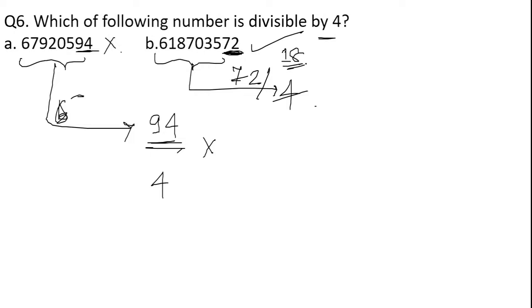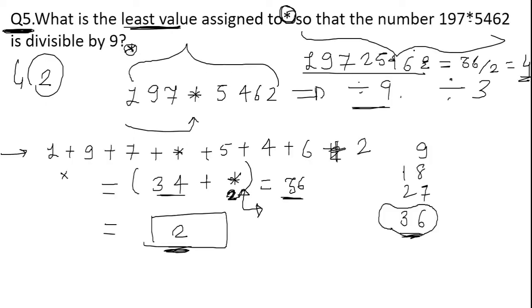Got it? Why have I mentioned this question? I just wanted to make you remember whatever we have learnt in the foundation batch. So make such notes of the divisibility tests in your notebook, so that whenever you come across such questions, you will get an idea that we have learned these things somewhere. Okay, so for the divisibility test of 4 we check the last two digits. In case of the divisibility test of 9, as well as of 3, we take the summation of all the digits and divide it by 9.